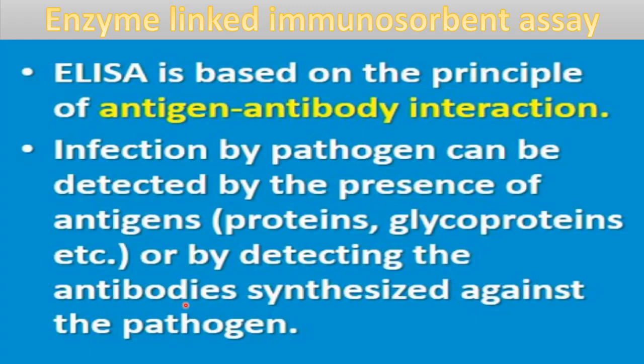So the antigen antibody reaction will be there also. So it can be done in two ways. Either we can use artificial antibodies, or we can use artificial antigens for recognizing the presence of antigen or the presence of antibodies in the blood of that person.